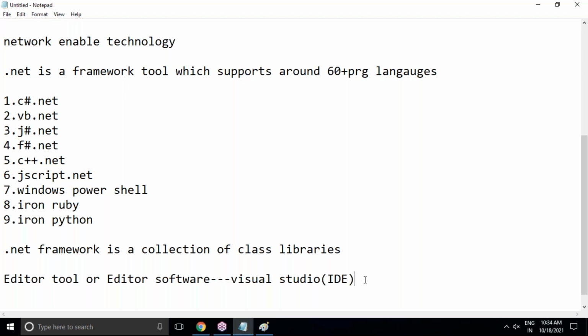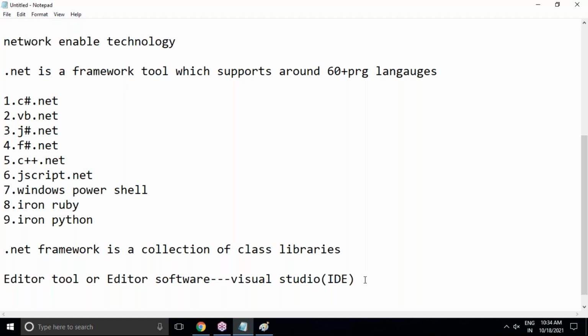C programmers have Turbo C, or they can even use Notepad, Notepad++, Sublime Editor or Code::Blocks. Java programmers use EditPlus, Eclipse, NetBeans, MyEclipse. Python programmers use the Python editor, Python IDLE, Jupyter, Spyder. So many editor tools are there. Similarly, .NET developers should use Visual Studio software.